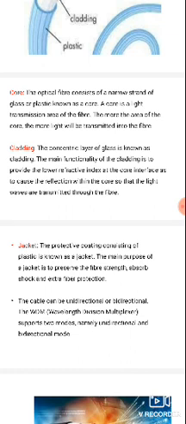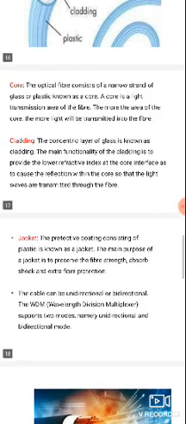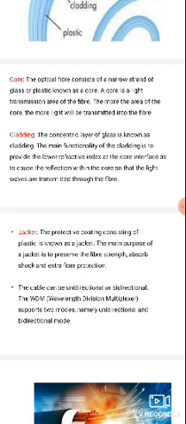So the first inner material is called the core. The core is nothing but the narrow strand of glass or plastic in the optical fiber. It is the light transmission area of the fiber. The more area of the core, the more light.